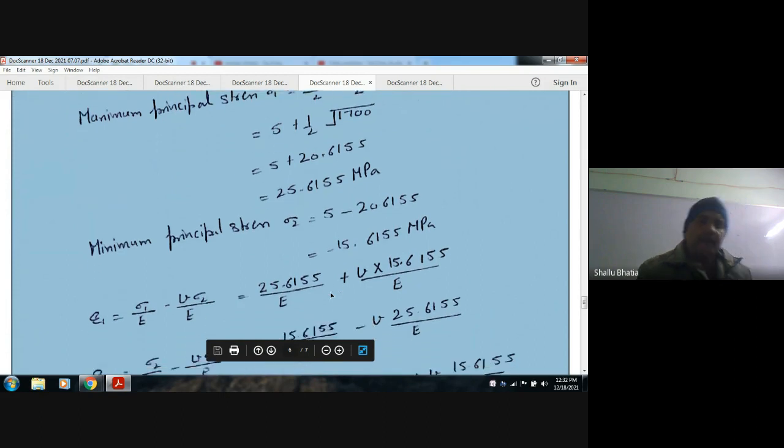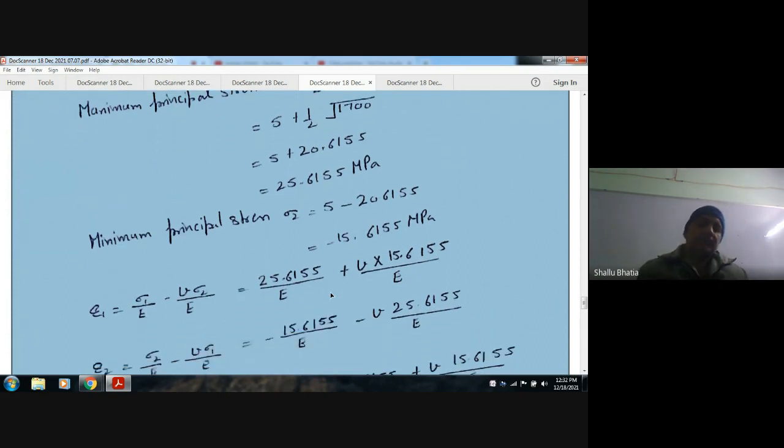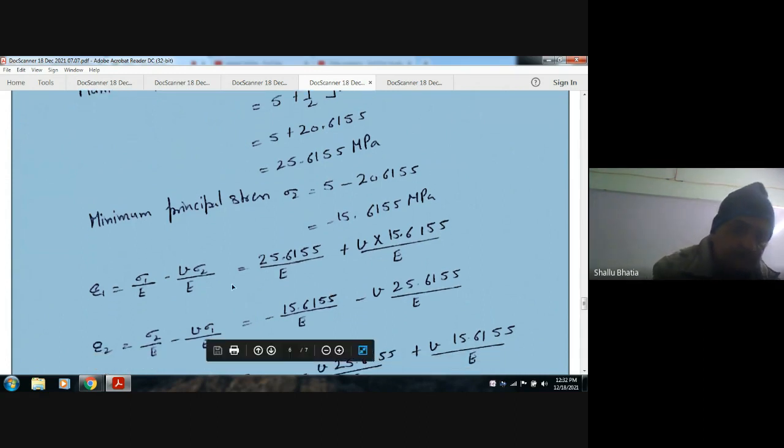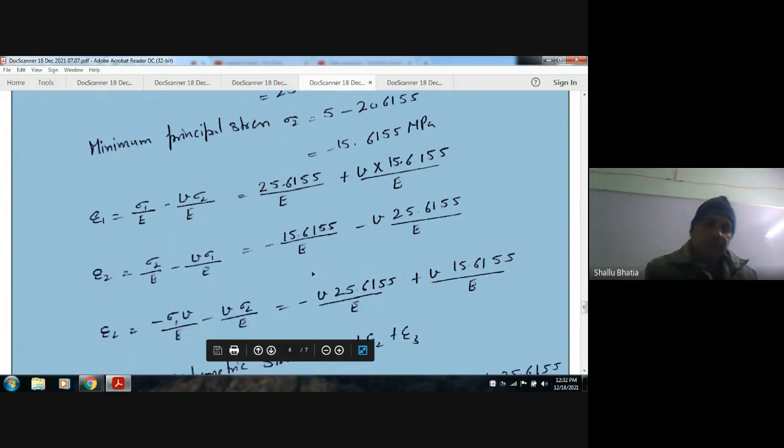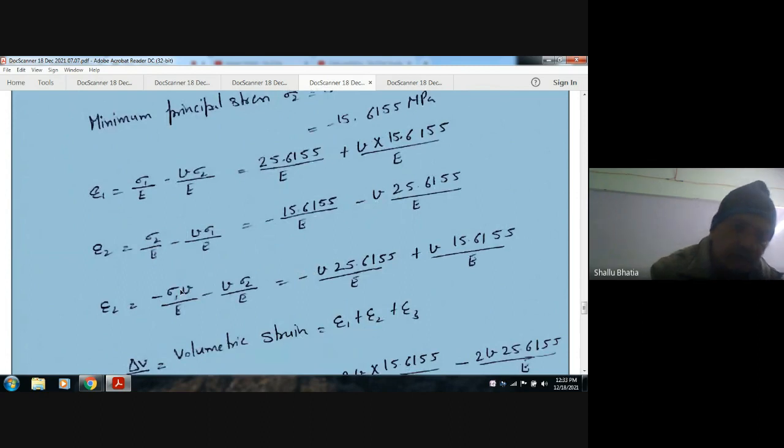Now, after getting maximum and minimum principal stress, we can get the maximum and minimum principal strain also. That is epsilon 1 = sigma 1 by E minus mu sigma 2 by E, epsilon 2 = sigma 2 by E minus mu sigma 1 by E. Mu is your Poisson's ratio. And third is epsilon 3 = minus mu sigma 1 by E minus mu sigma 2 by E. Here we have assumed that sigma 1, sigma 2 and sigma 3 are tensile in nature.